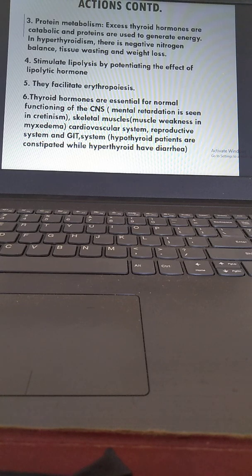They facilitate erythropoiesis. Number six, thyroid hormones are essential for normal functioning of the CNS. Mental retardation is seen in cretinism, skeletal muscle weakness, and effects on the cardiovascular system, reproductive system, and GIT. Hypothyroid patients are constipated while hyperthyroids have diarrhea because of the sympathetic.